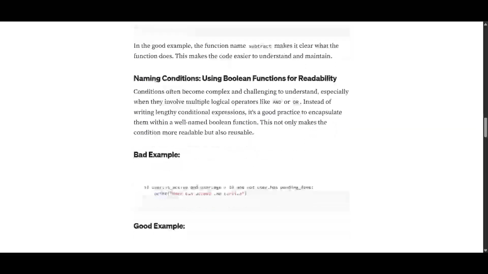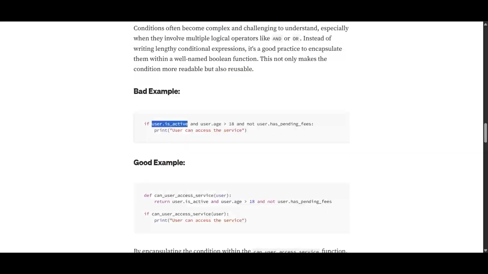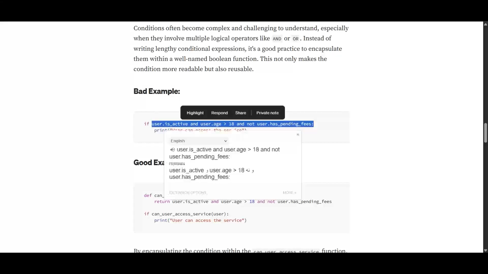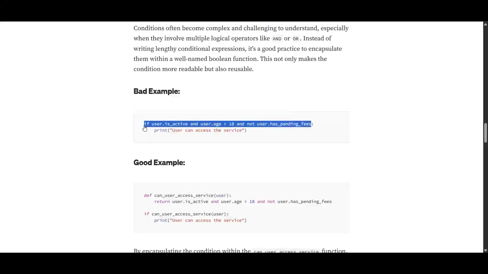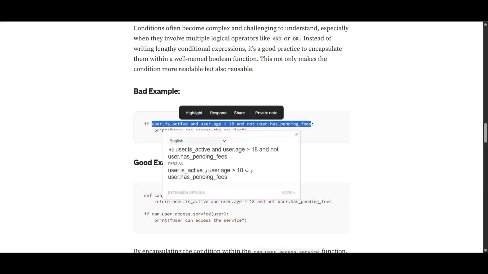And the other thing that I have here is using Boolean functions for readability. Well, look at this function. The condition is so long and so big and so complicated. And believe me, in real projects, even the conditions are bigger and more complicated. It's better to put these conditions inside a function that returns a Boolean value. And you use that function in your if statement, which helps readability a lot.